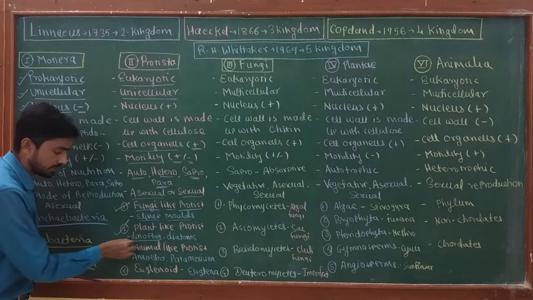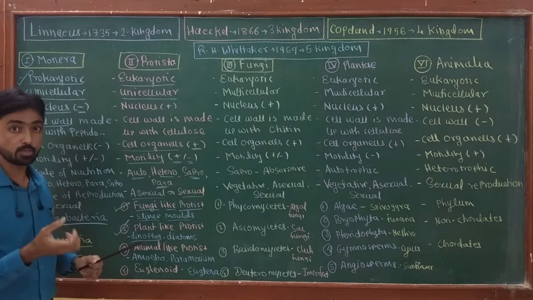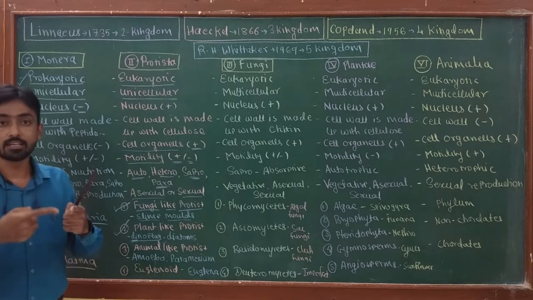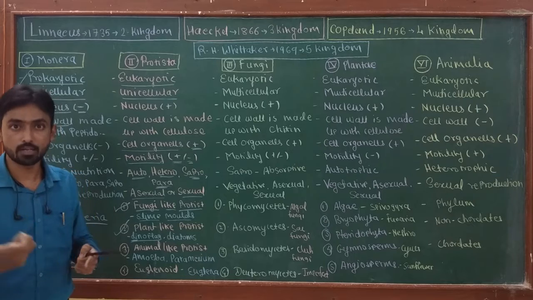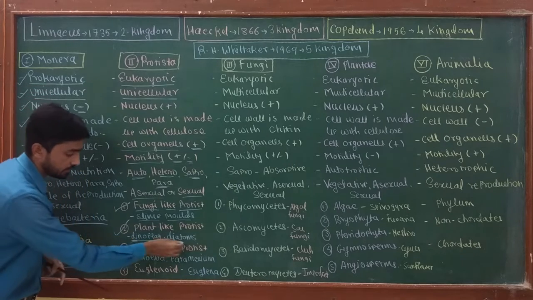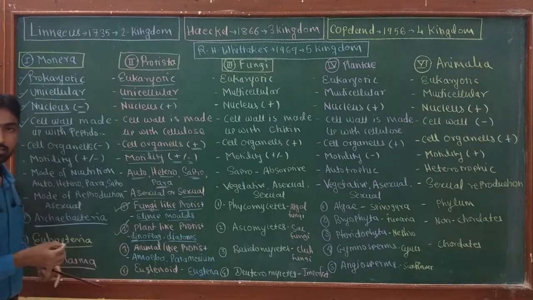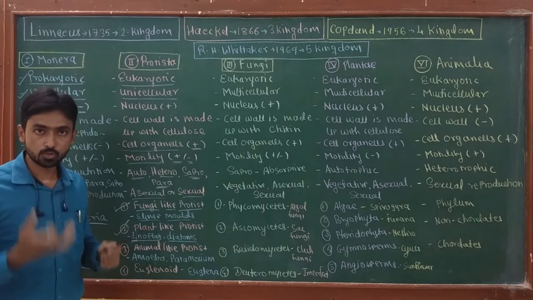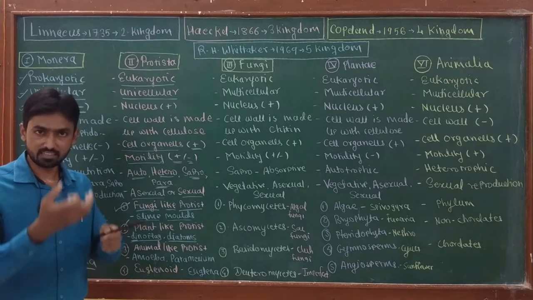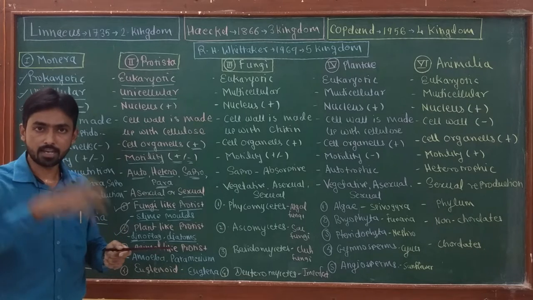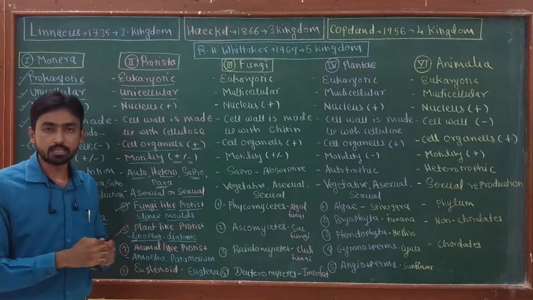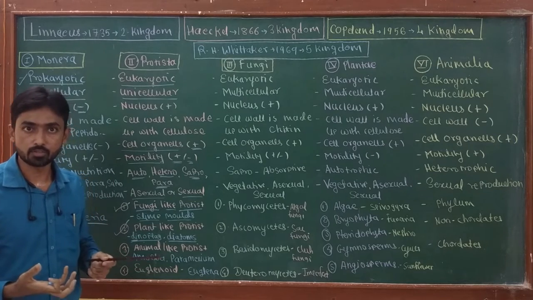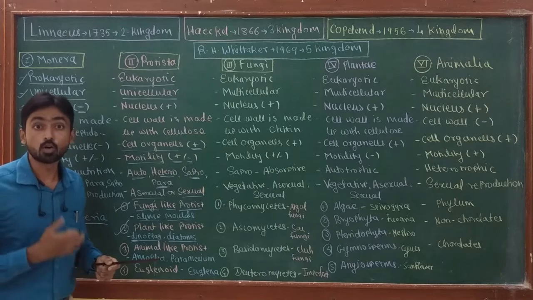So dinoflagellates are protists having 2 flagella. Di means 2 flagella at a 90-degree angle. They are motile. Then diatoms are nothing but the golden algae. These diatoms show the presence of silica in their cell wall, and when sunlight falls on the cell wall, they appear as a golden structure. So we call the diatom a golden algae.